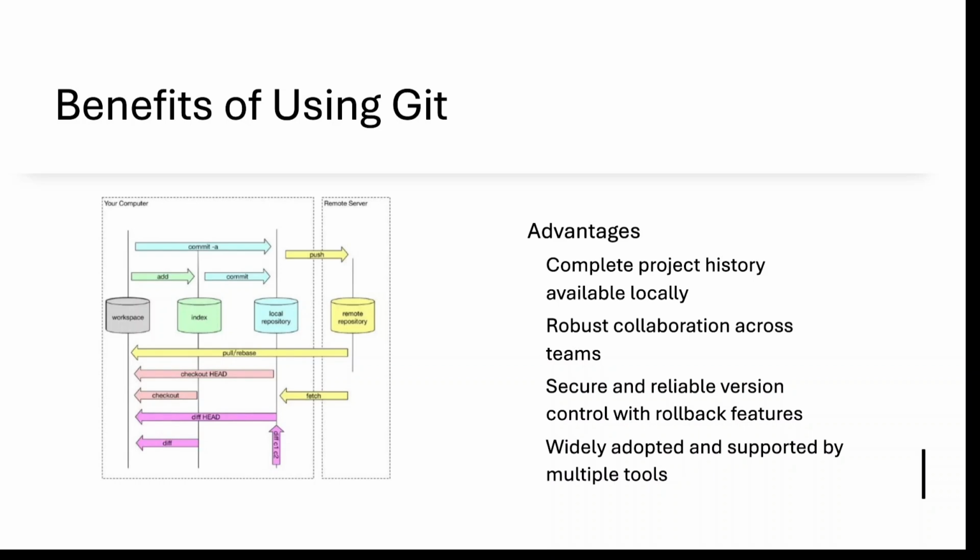Then we can also do collaboration across different teams, like a remote team or different kinds of teams. It is a very secure and reliable version control system. We also have a rollback feature, so we can roll back, and it is widely adopted and widely supported by multiple tools, guys. So in that way, lots of tools we can integrate with the help of Git.